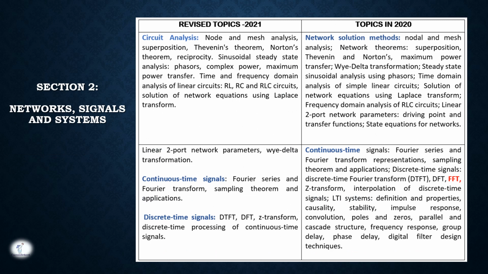The second section is network, signals and systems. Almost the syllabus is the same. The circuit analysis, whatever theorems you used to study previously, will be the same, right? Linear two-port network parameters and bi-delta transformation are even present here. The main part is they have removed FFT, that is the butterfly diagram. You need not worry about that, right?